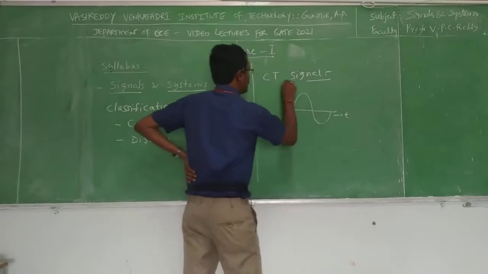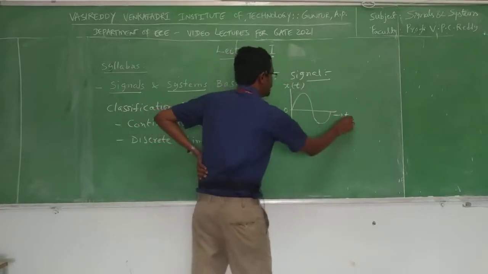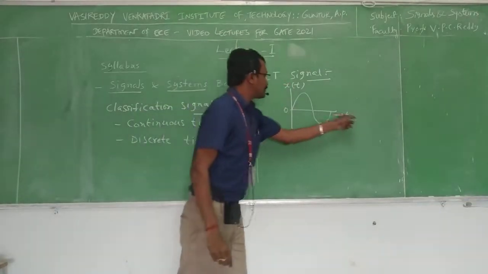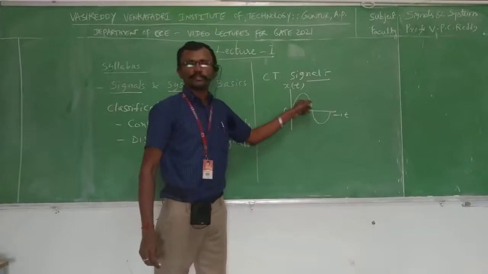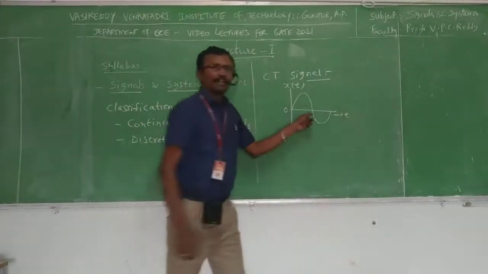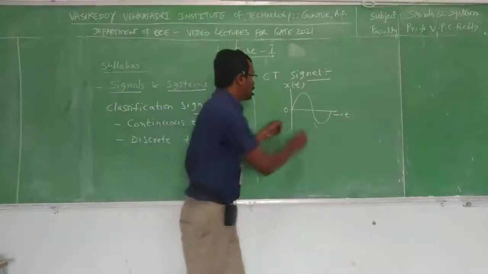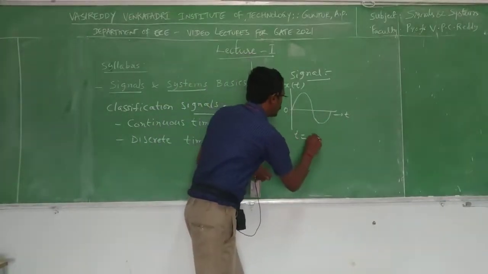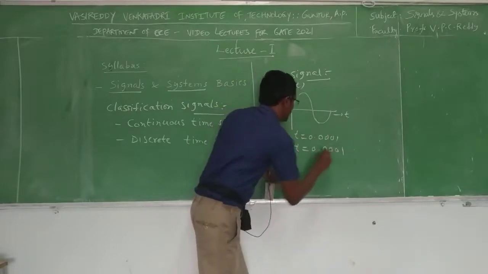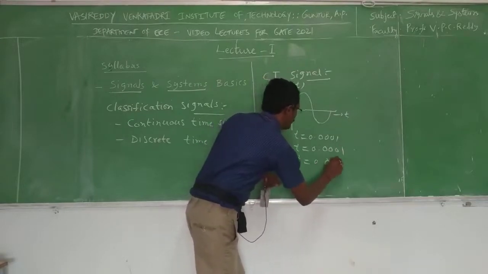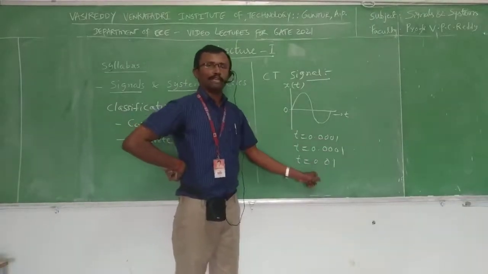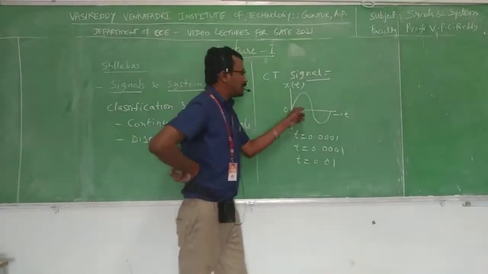So here it is x(t). Here t is called the independent variable, x(t) is dependent. Since it is continuous in time and continuous in amplitude, a continuous time signal is defined for all values of the time axis. What is meant by all values of the time axis? It is defined at t equal to 0.0001, t equal to 0.001, t equal to 0.01. So between this range, it is defined for an infinite number of t values. That's why I am saying continuous in time.